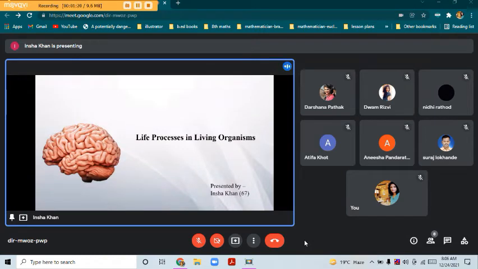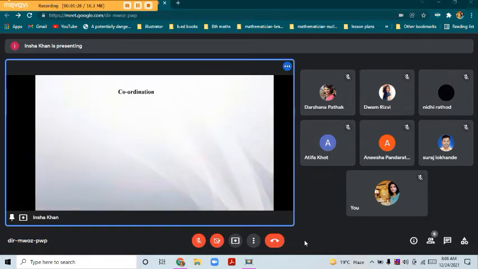So, our topic for today is life. The lesson name is Life Process in Living Organisms. In this, we will be learning about control and coordination. While carrying out any work, coordination is a must, right? Similarly, proper coordination between organ and system is very necessary. If the coordination lacks, the activity might not get completed.